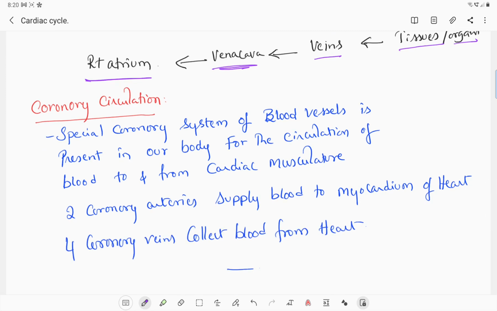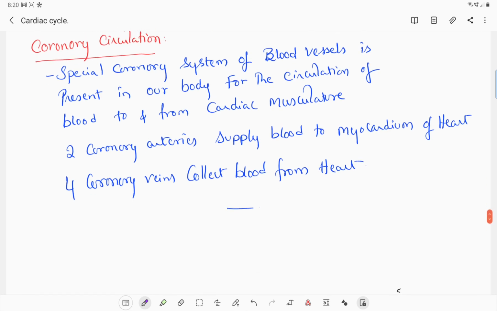What is the coronary circulation? It is a special coronary system of blood vessels that is present in our body for the circulation of blood to and from the heart. That means the blood is supplied to the heart. Again, the blood is collected from the heart. Okay. So two coronary arteries supply blood to the myocardium of the heart. And at the same time, 4 coronary veins collect blood from the heart.